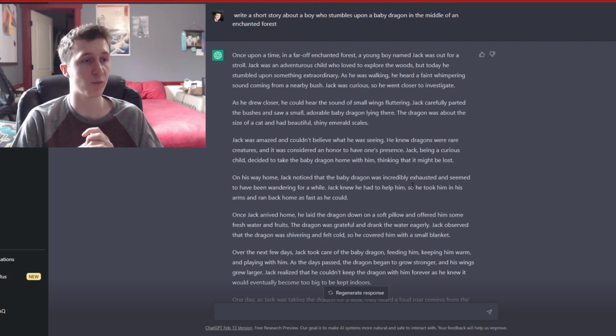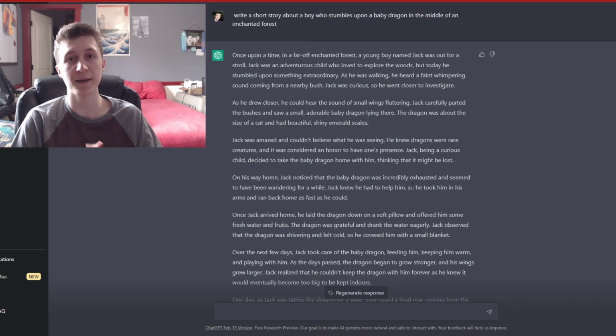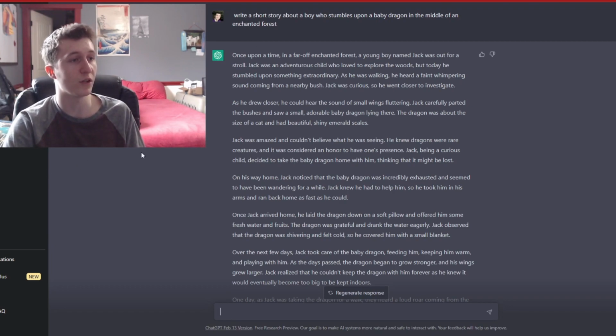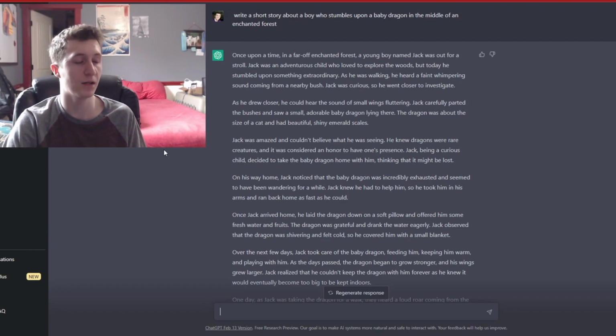Because I've played around with other AI generators. I'm blanking on it, I think it's called AI Dungeon. It's like a mobile app where you can do something very similar to this, except it's based around an RPG kind of thing, and it doesn't work nearly as well as this. You'll write stuff into it, and it'll just completely blank and write whatever the heck it wants. It doesn't even bother to pay attention to what you had told it to write. So it's very cool.